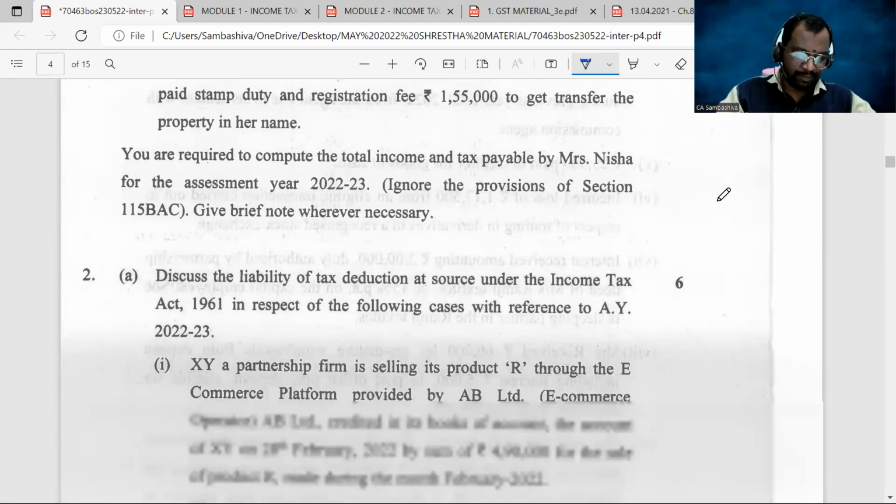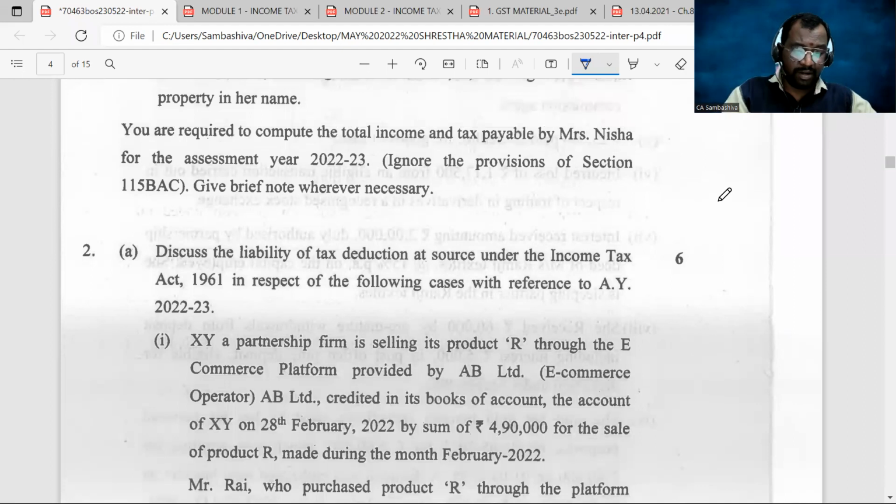As you know, ignore the provisions of section 115BAC, the optional rate scheme. The day before the exam, some students asked me on Telegram whether the optional rate scheme concept would be asked for this exam.